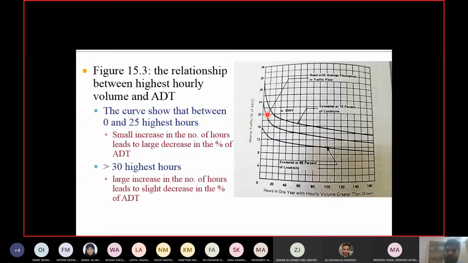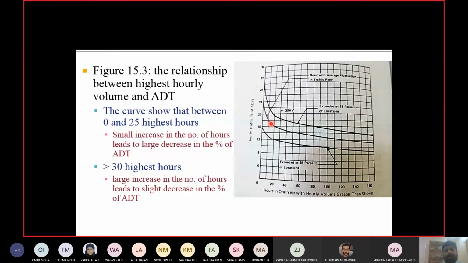So I'm trying to ignore this portion of the curve, and I'm trying to cover all the mild portion of the curve. I'm trying to ignore the steep portion. I'm trying to cover the mild portion. Why? Because the steep portion means that these hours have very low possibility of happening, and they have a very large difference in their percentages.